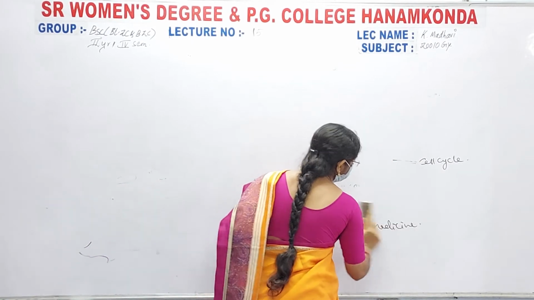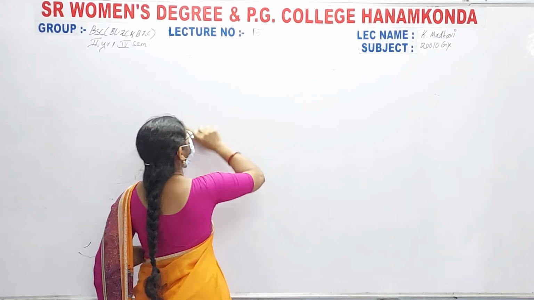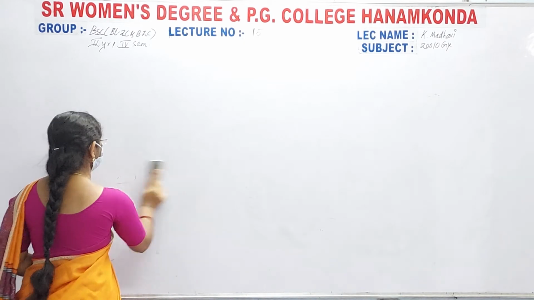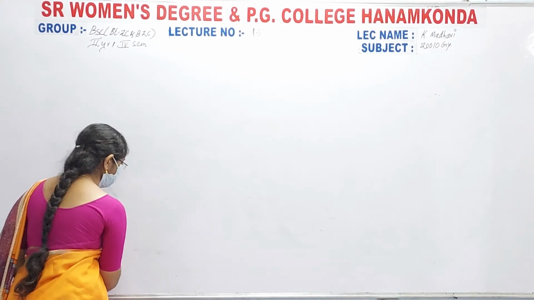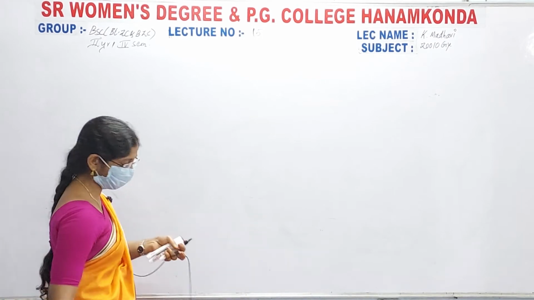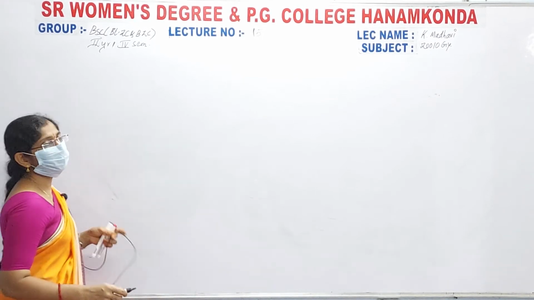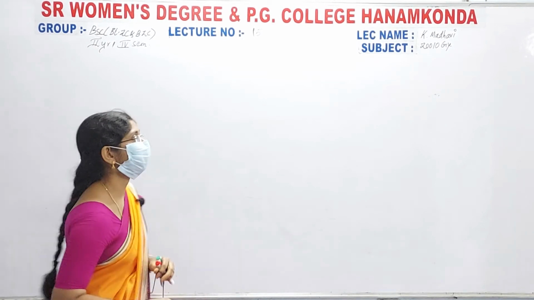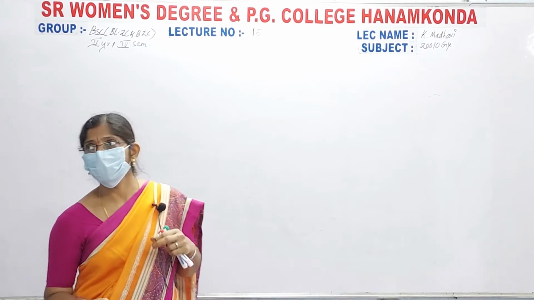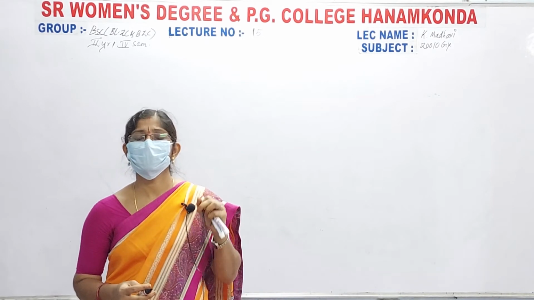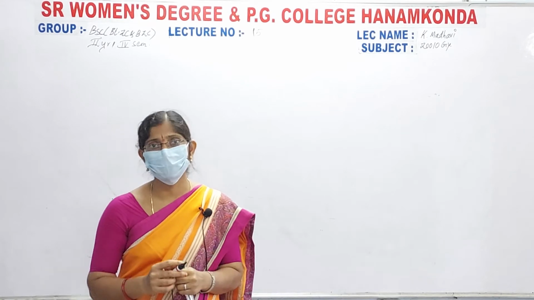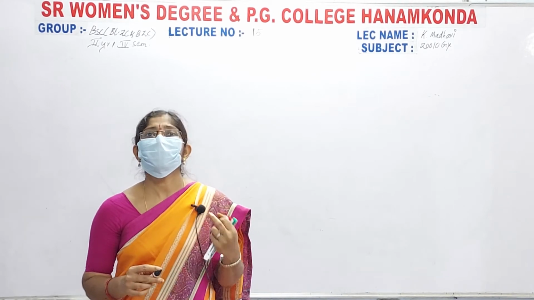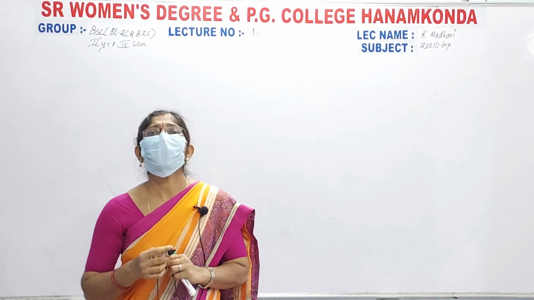CDK is the full form of cyclin-dependent kinase. How are the complexes formed in the regulation of the cell cycle? CDK plus cyclins are fused to form a complex. This complex controls the cell cycle. How many checkpoints are there in mitotic or somatic cell division? Only two. The first occurs in the G1 phase to synthesis phase, in between these two phases, and another is present in the G2 phase, where the cell enters into the M phase.